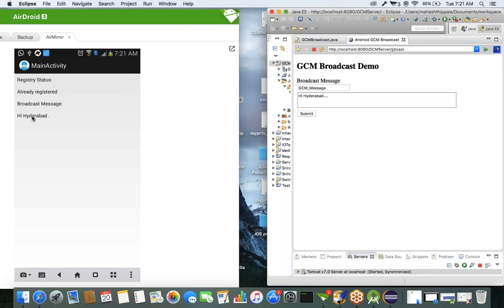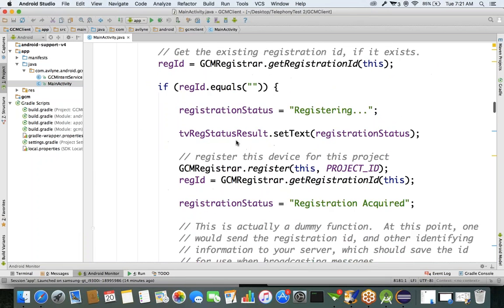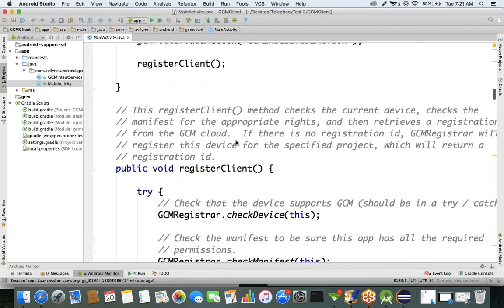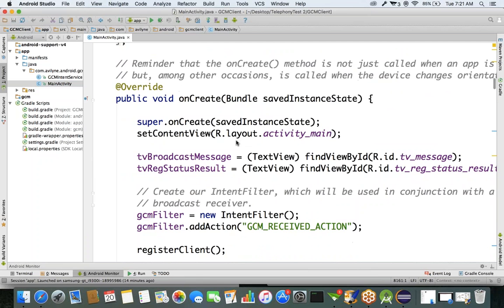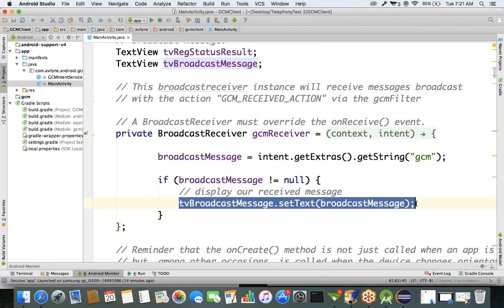Now we are displaying just a message. If you want to display a notification, it is simple. Here, broadcast message is equal to just the text. We are updating the text view component here. We are only updating the text.